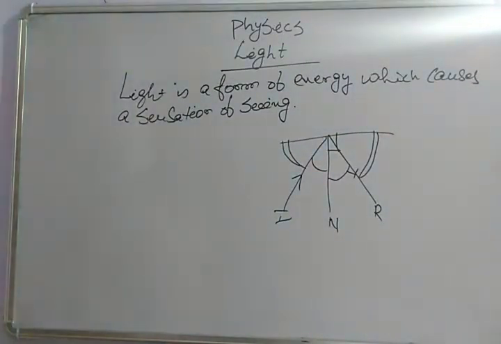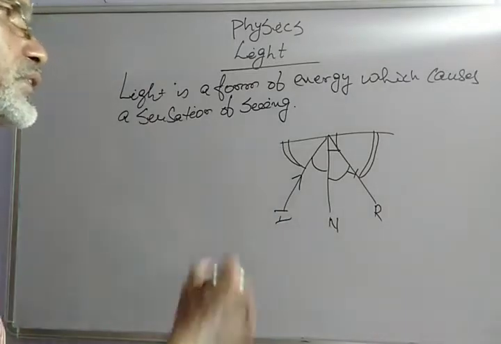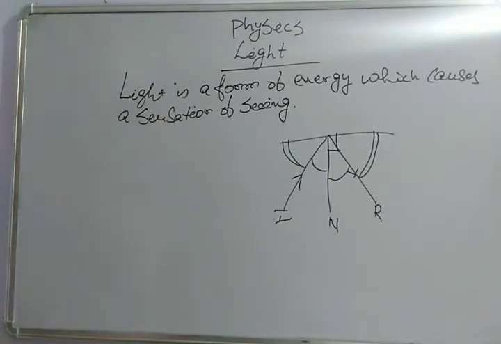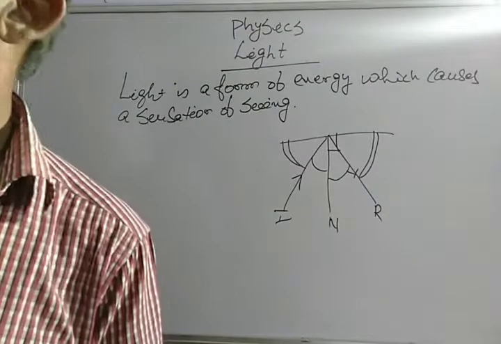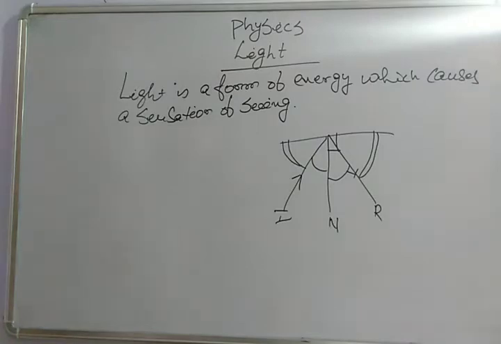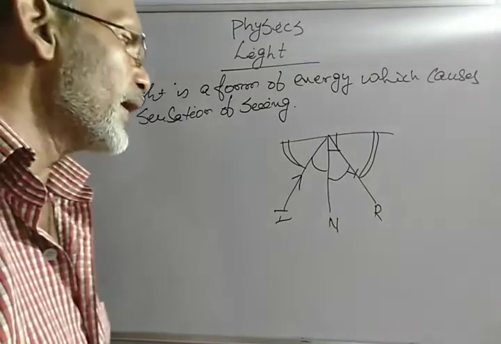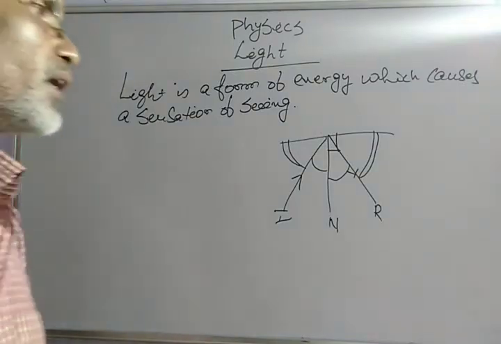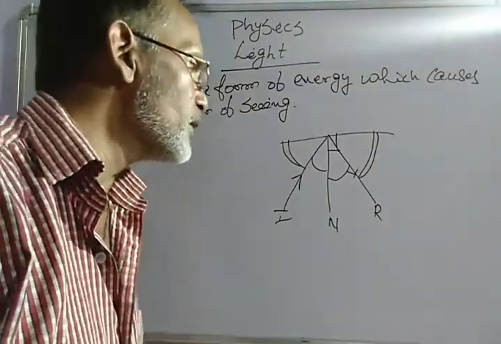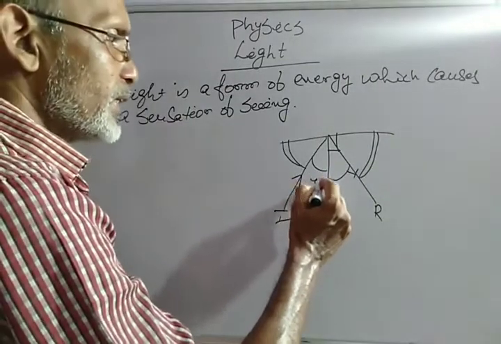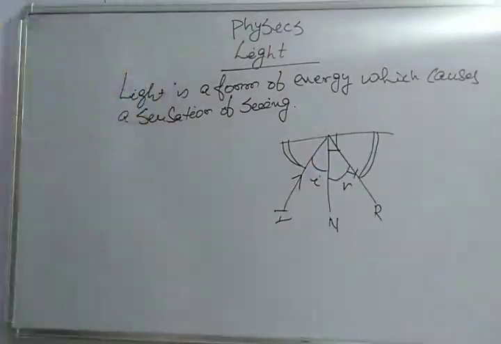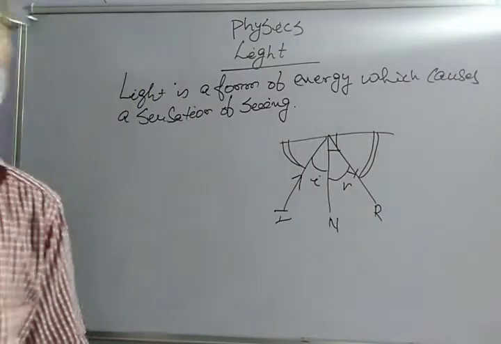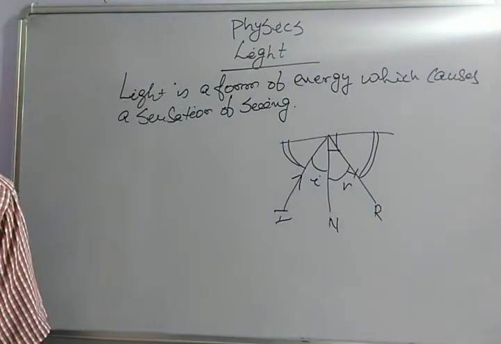Now the light is incident. How does this mechanism occur? This mechanism occurs by some laws, known as the laws of reflection. There are two laws of reflection. Number one, the incident ray, reflected ray and the normal lie on one plane. And the second law, which is the important one, is that the angle of incidence i is equal to the angle of reflection r. The angle of incidence and the angle of reflection are equal.